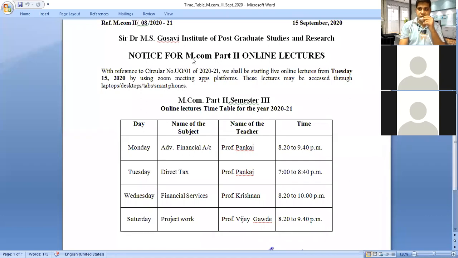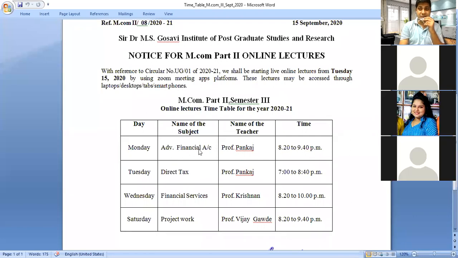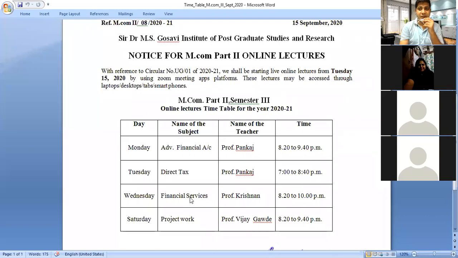See, friends, in this particular timetable you have a good chance to score maximum marks. Practical subjects are there: advanced financial accounting, auditing, and financial services. In financial services, 70-80% is the theoretical part.